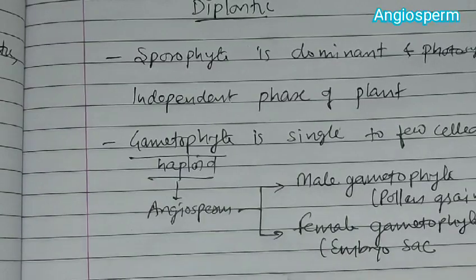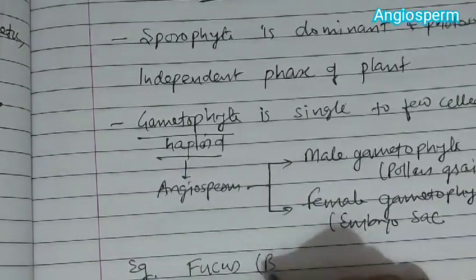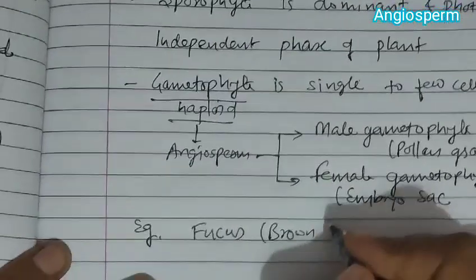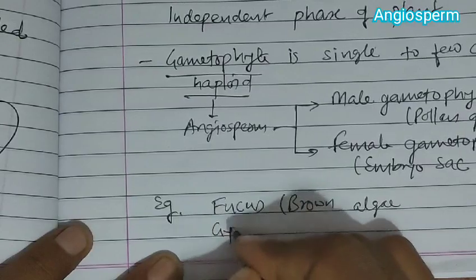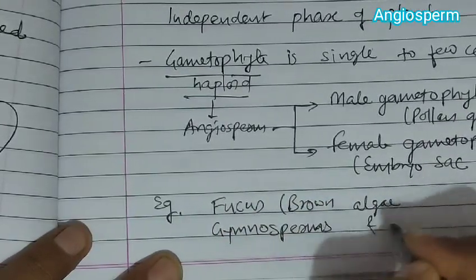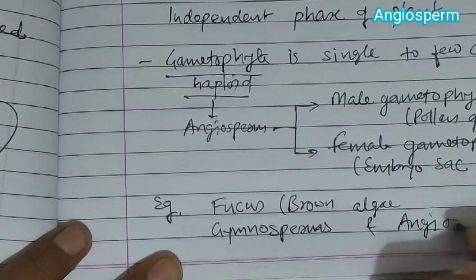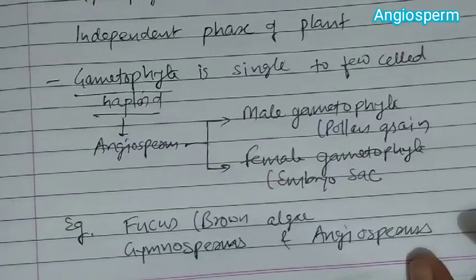Now an example of the diplontic life cycle is Fucus, a brown algae, and all gymnosperms and angiosperms are examples of this diplontic life cycle.